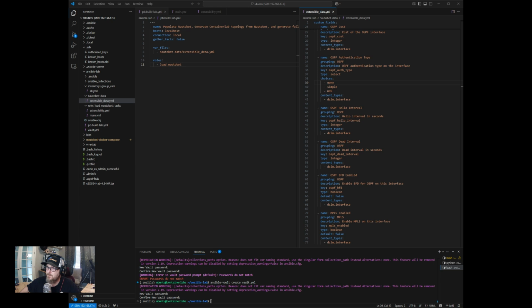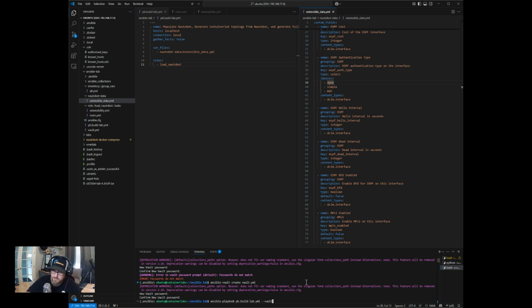And so what we'll do now when we run this playbook, we're actually going to reference that Vault file like this. We can say ansible-playbook build lab YAML.